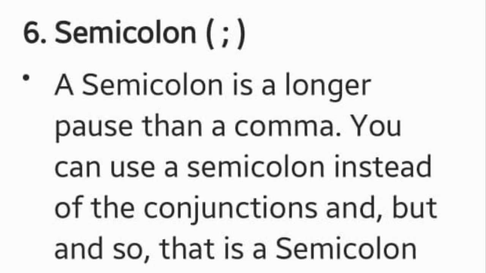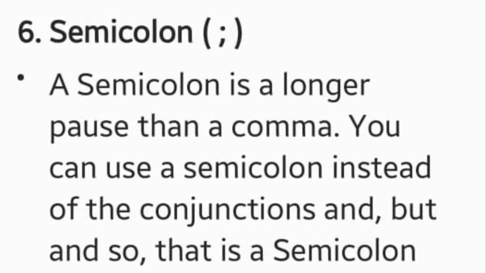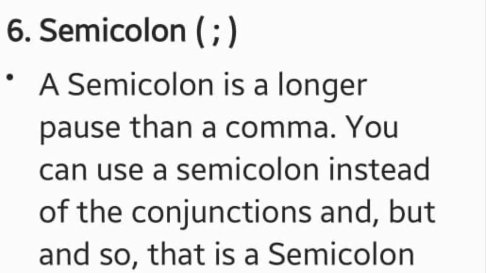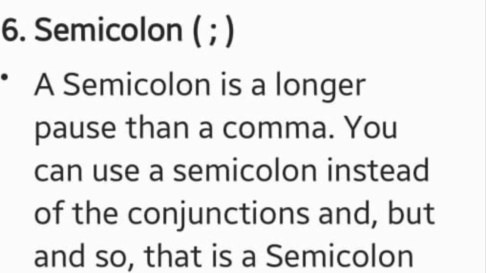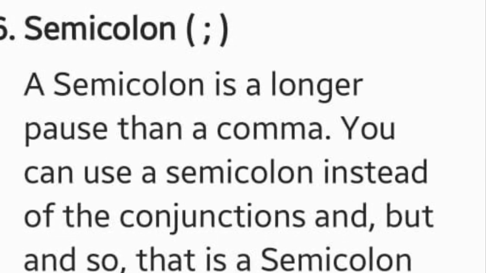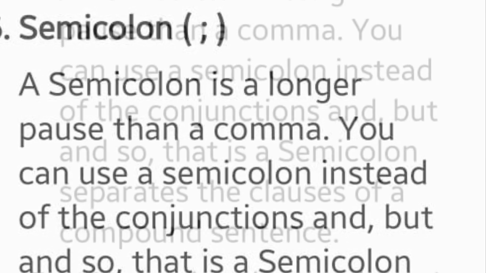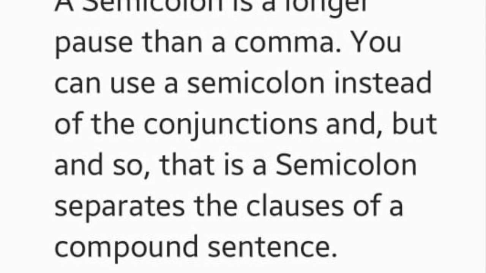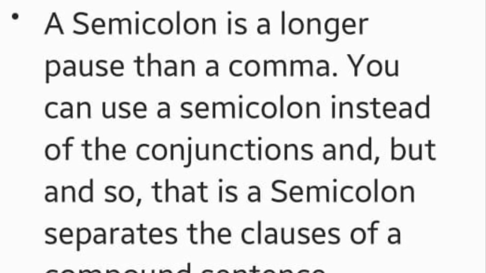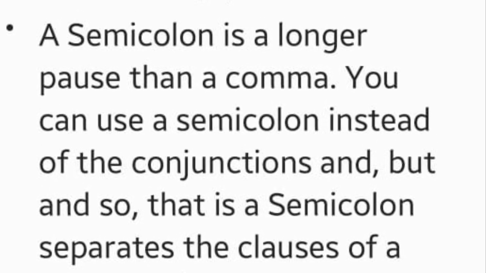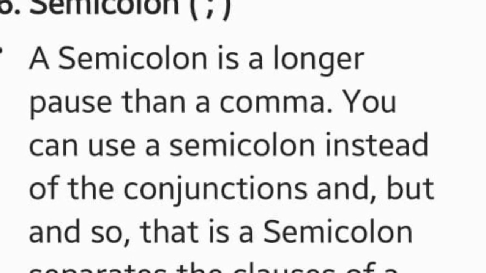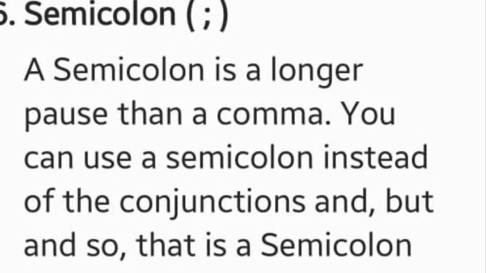So, students, number 6 which we have is semicolon. And when do we use semicolon? A semicolon is a longer pause than a comma. And you can use a semicolon instead of the conjunctions. So whenever you want to avoid conjunctions, you can use semicolon. Okay, conjunctions like and, but and so. That is, a semicolon separates the clauses of a compound sentence. So whenever we have multiple sentences in a sentence, we can separate them by using a semicolon. Okay, let's see this with the help of an example.